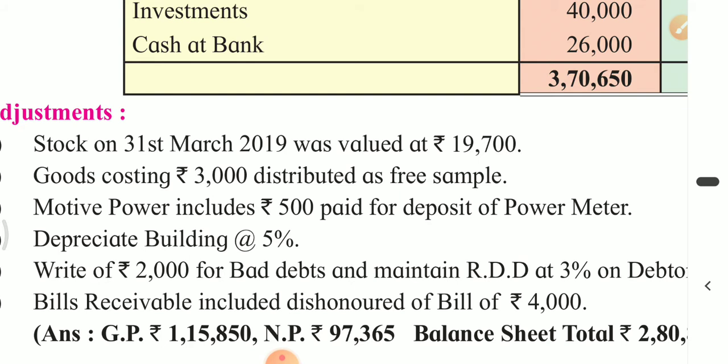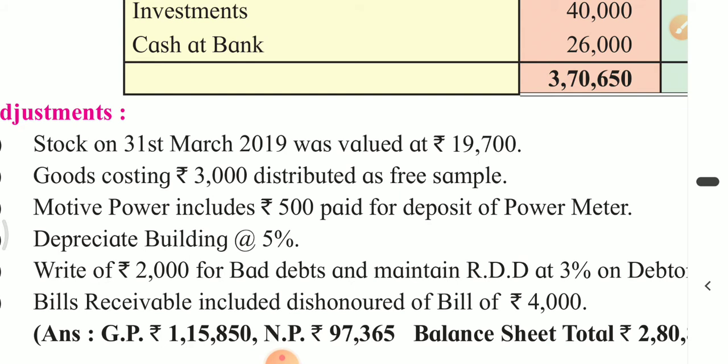So the amount of deposit of power meter is not expense, it is an asset actually, because when we disconnect the power, then we will get this amount back from the electricity company, where we have maintained this deposit for power meter. So when the electricity gets discontinued, then we will return the power meter, and in exchange we will get our rupees 500 back.